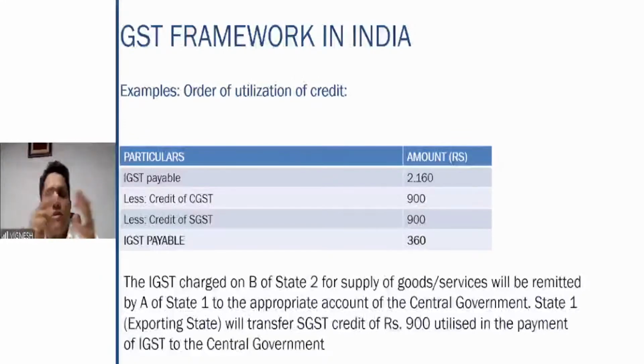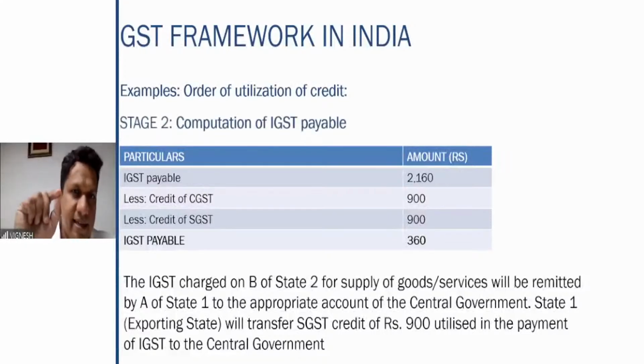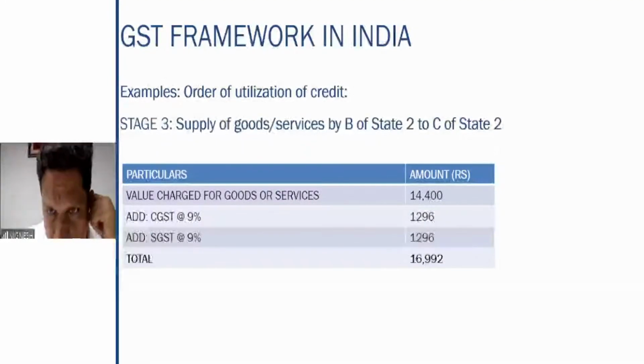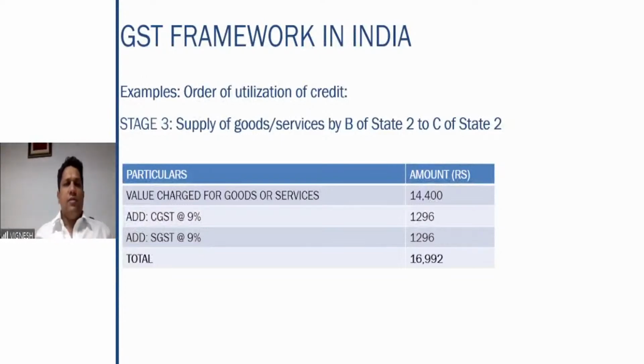Right? This is the back-end process which works. I hope this point is clear. This is the essence of how the IGST works against the CGST or SGST. Now you come to stage number 3. Stage 3, what happens? Now, B is supplying the goods or services to C within the state again. Again, here it is an intrastate supply.